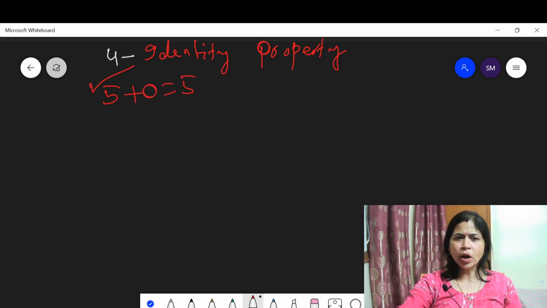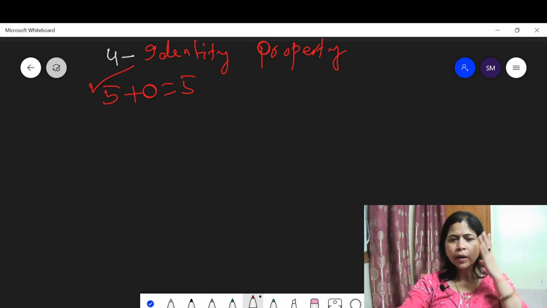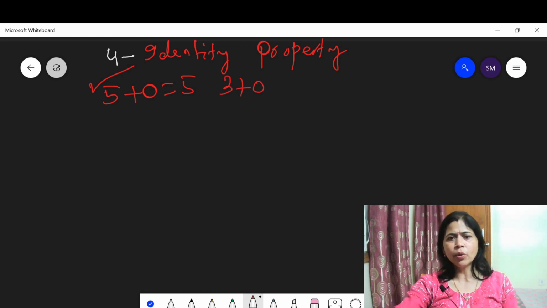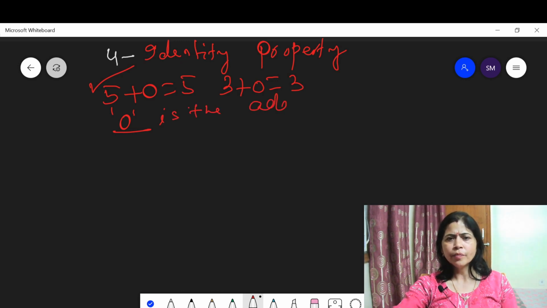For any natural number in the set of natural numbers, when you add 0 to it, we get the same number. Suppose 3 plus 0 is equal to 3. This means 0 is the additive identity.